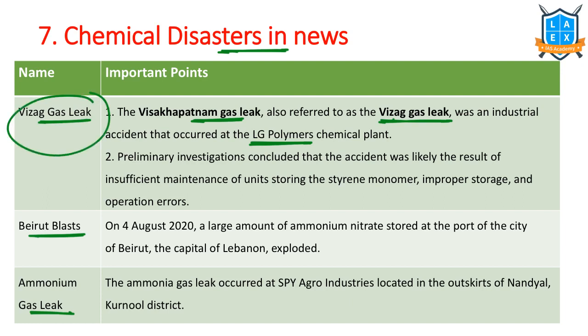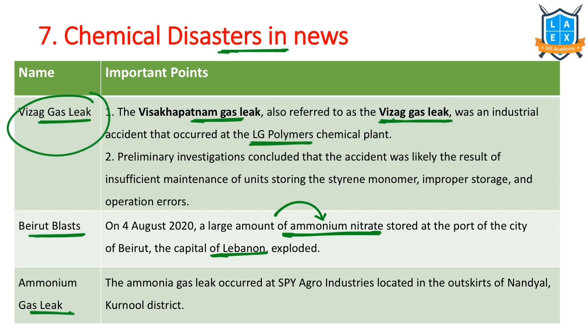Beirut is a port city. It is the capital of Lebanon. There they were storing ammonium nitrate. And due to the heavy oxidization of ammonium nitrate, it has exploded. The place where they had stored it exploded. It has led to many deaths and loss to the economy.